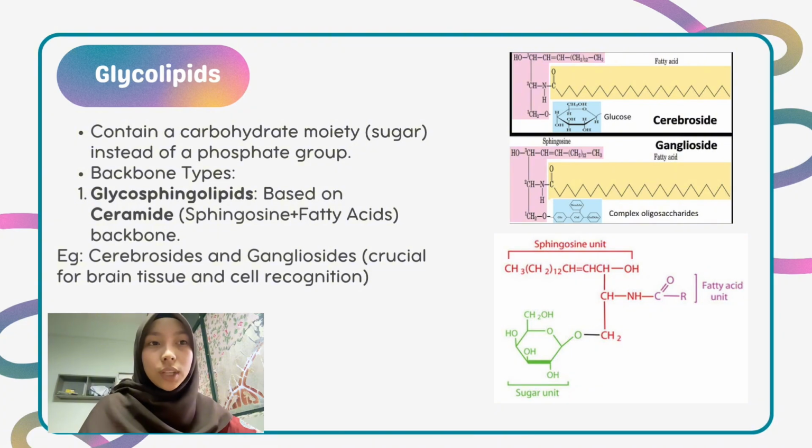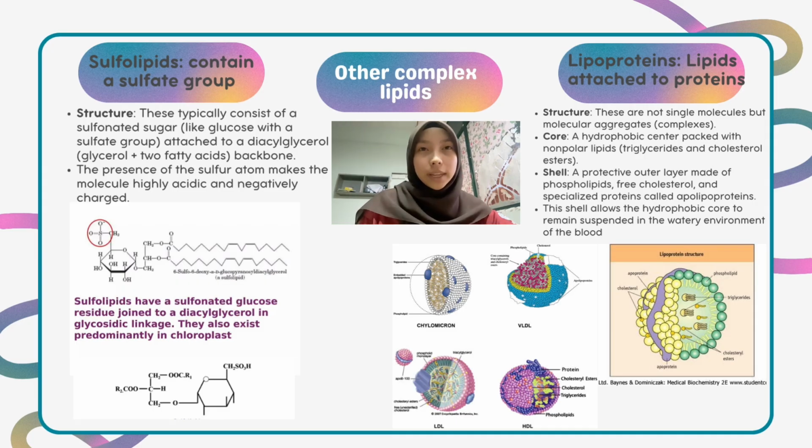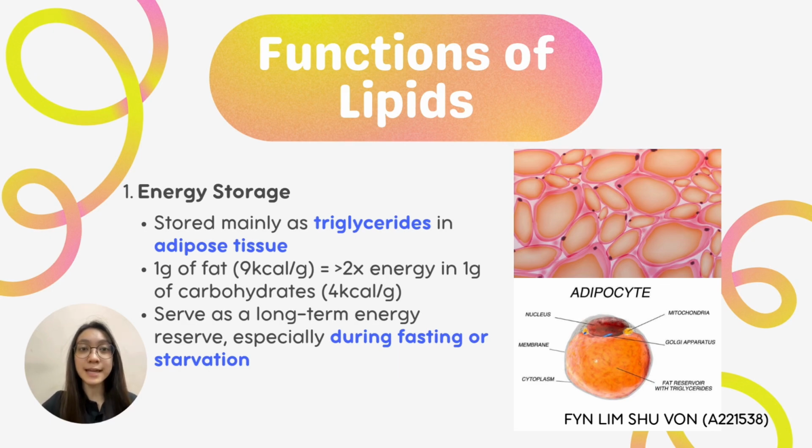Cerebrosides contain a single sugar unit, while gangliosides contain complex oligosaccharide chains. For other complex lipids, we have sulfolipids, which typically consist of a sulfonated sugar attached to a diacyl glycerol backbone. And finally, we have lipoproteins, which exist as aggregates. The core is hydrophobic lipids, and the shell is a protective outer layer made of phospholipids, free cholesterol, and specialized proteins called apolipoproteins.